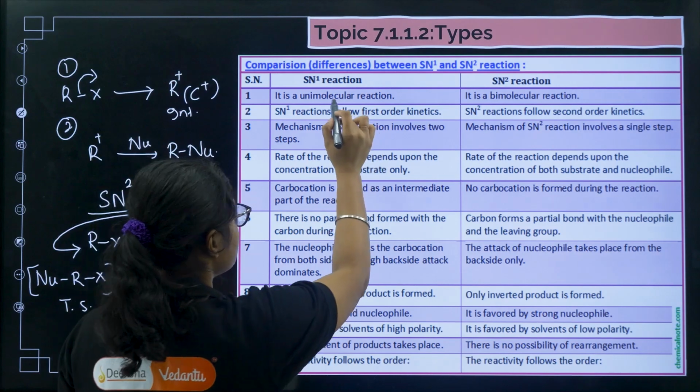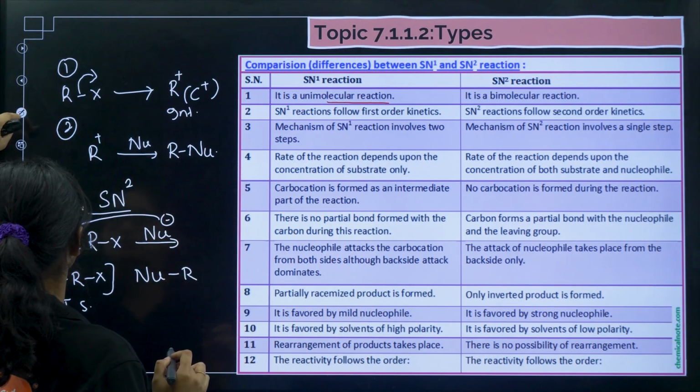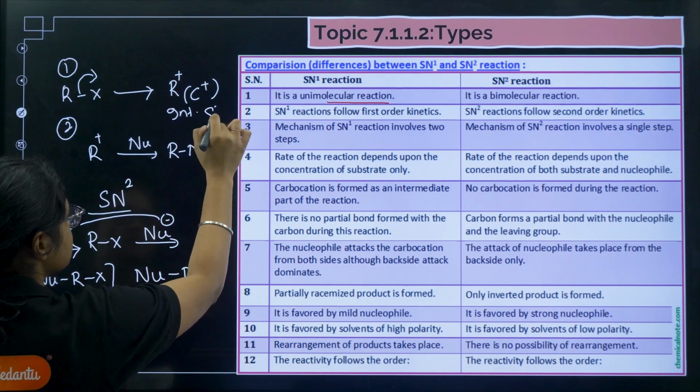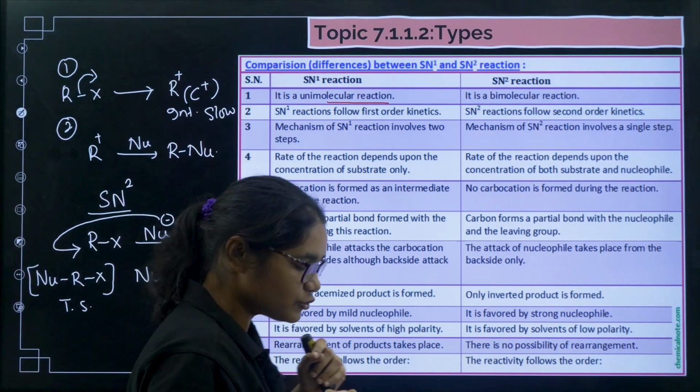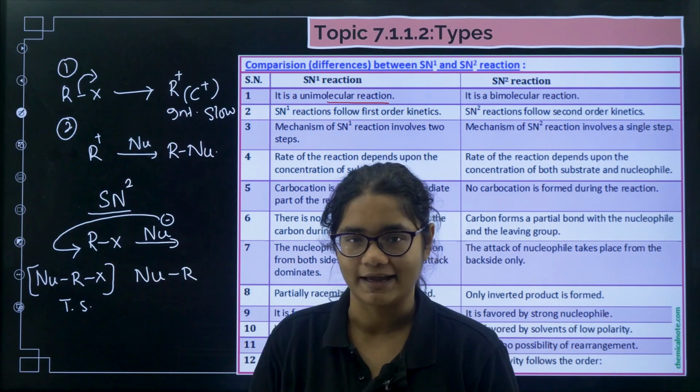So this is a unimolecular reaction, meaning in SN1 only one species is involved in the slowest step. The first step is the slowest step, right? So the rate will depend only on RX. So this is a unimolecular reaction.